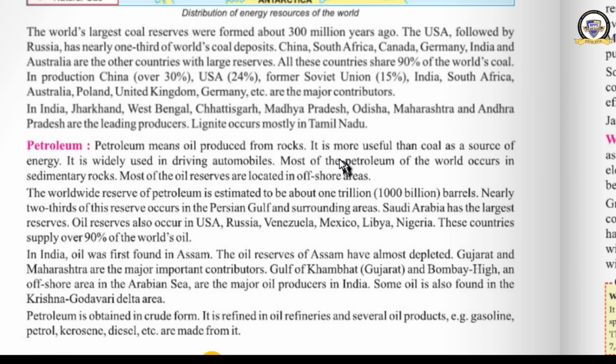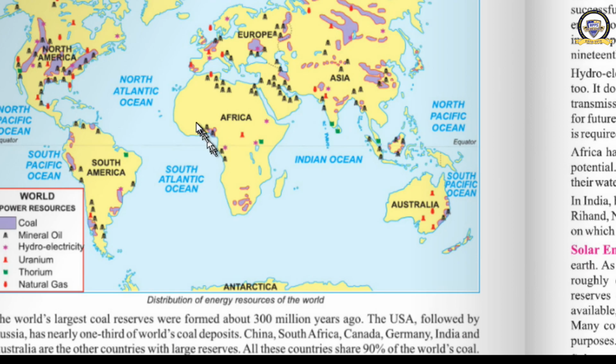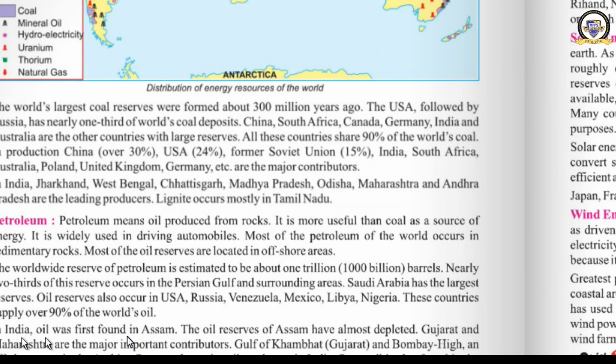Clear now? Most of this petroleum occurs in sedimentary rocks. Okay, it occurs in the sedimentary rock, and most of the oil reserves are located in offshore areas. Offshore area means just nearer to the sea or in the sea they occur. Petroleum reserves occur there. Have you understood? Okay, see, in almost all the territories we can see that they occur nearer to the oceans. Very little petroleum is found in the inlands. Clear now? Okay, moving ahead now.